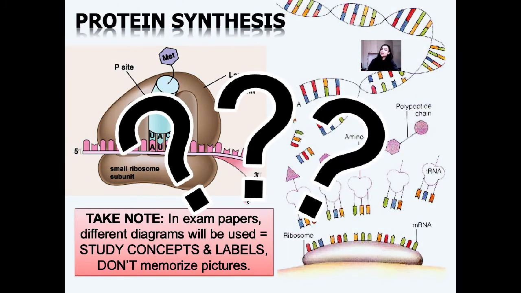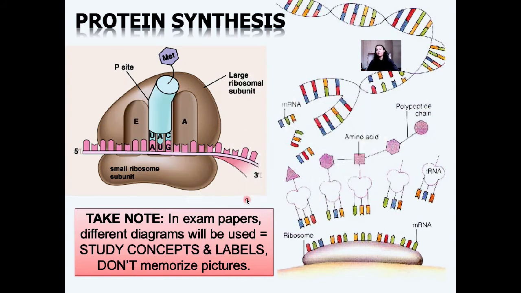Is it transcription or is it translation? Very good. It is translation. How do we know? We see the ribosome. Yes, number 1. Number 2, we see our messenger RNA with her codons. Very good. We see our transfer RNA with the matching anticodons.